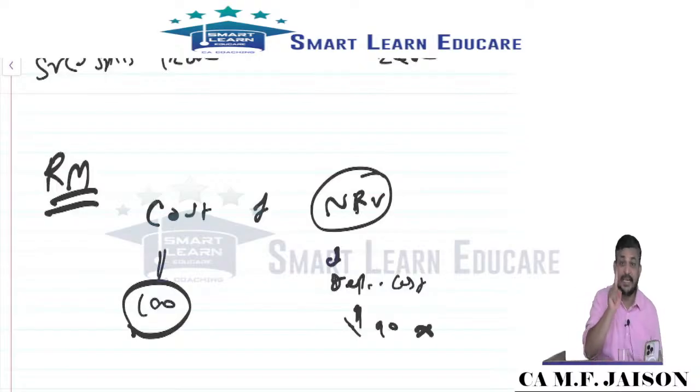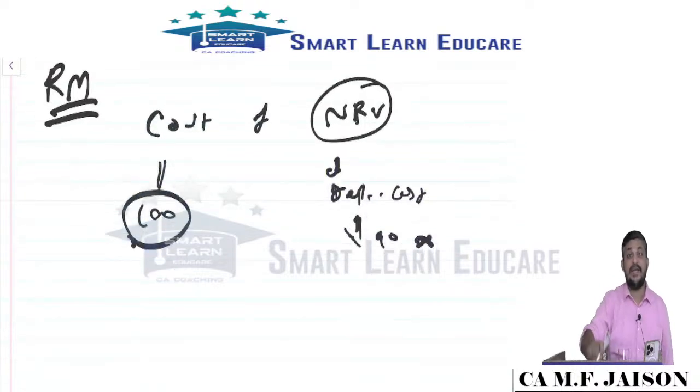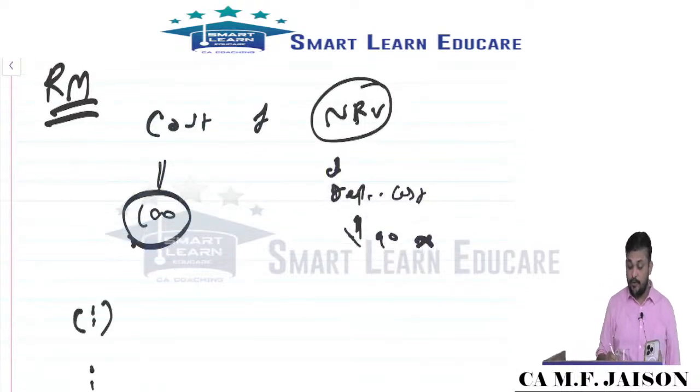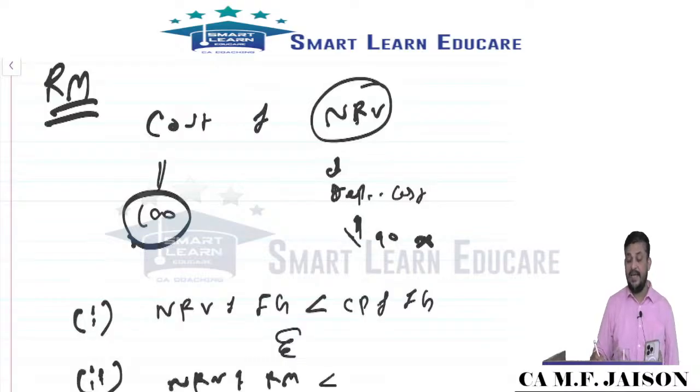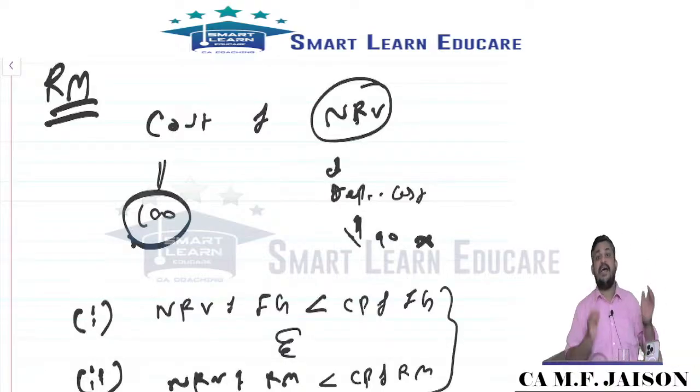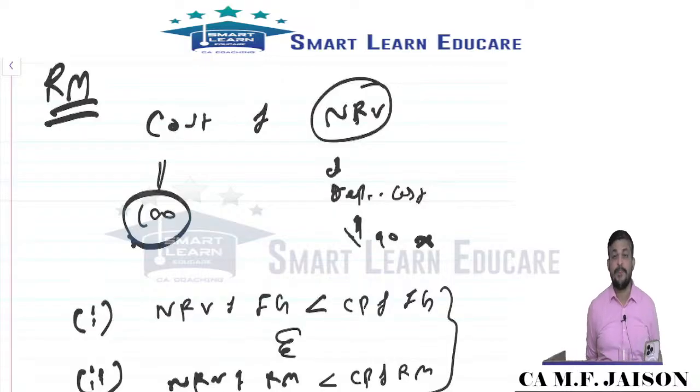Only in one circumstance will raw material be valued at NRV, when two conditions are satisfied together. NRV of finished goods is less than cost of finished goods, and NRV of raw material is less than cost of raw material. When these two conditions are together satisfied, we value raw material at NRV. Otherwise, always at cost price.